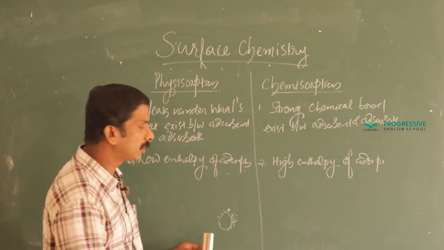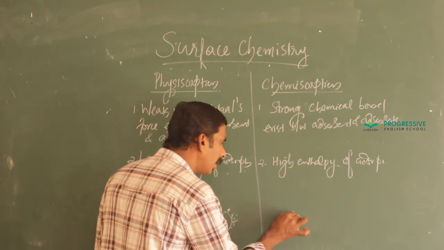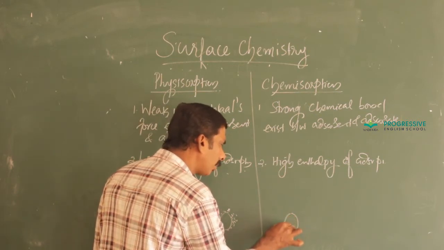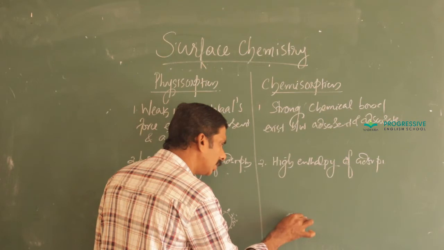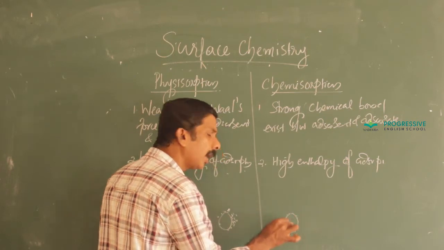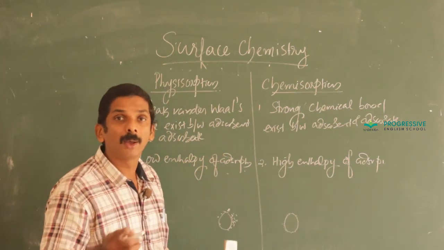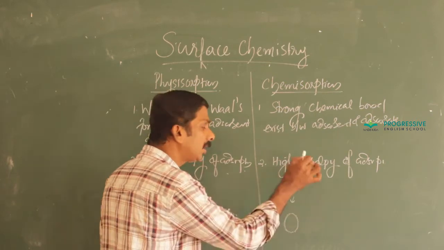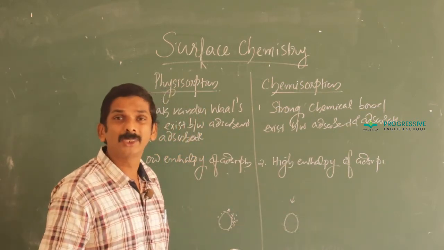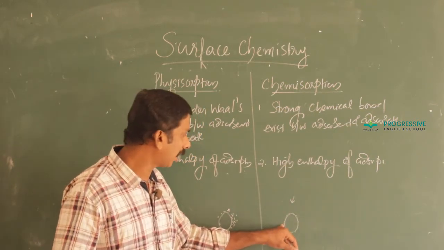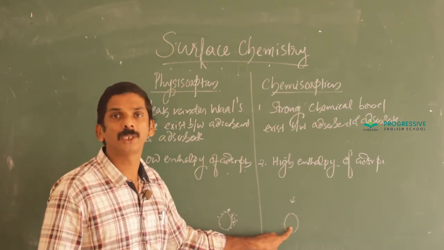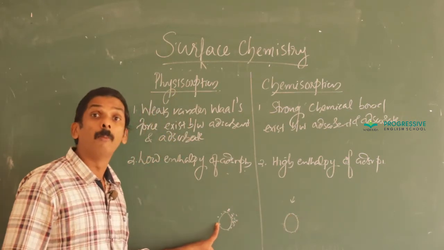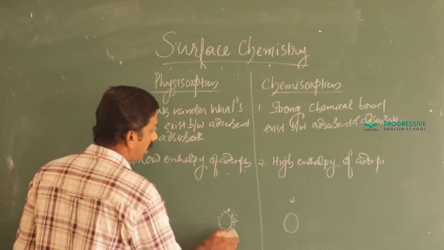While in chemisorption, when a particular adsorbate is directly bonded to the adsorbent, it acts as a barrier for the next incoming adsorbate molecule. Hence, there is no chance for multi-layer formation. Only single layer formation takes place, while here multi-layer formation.